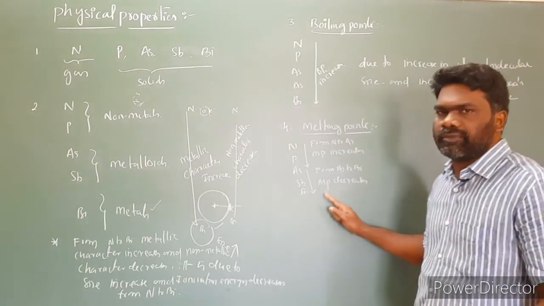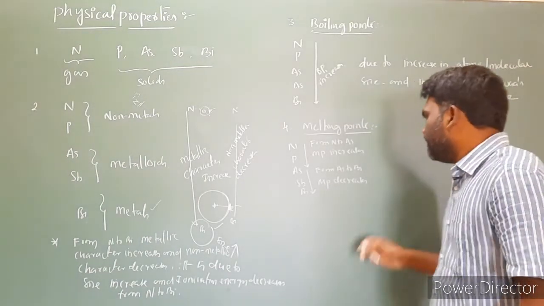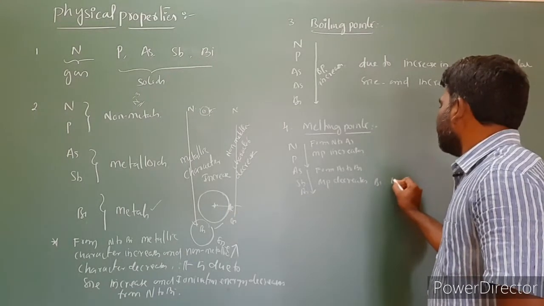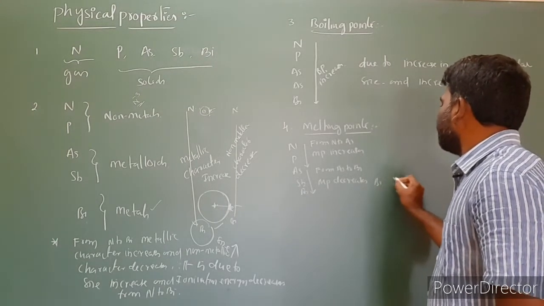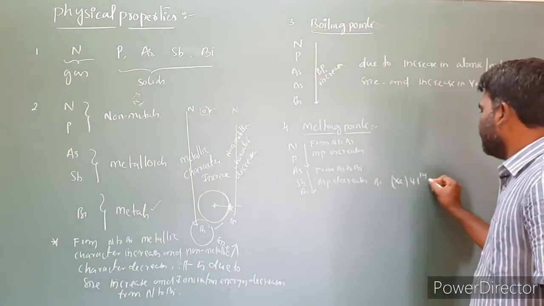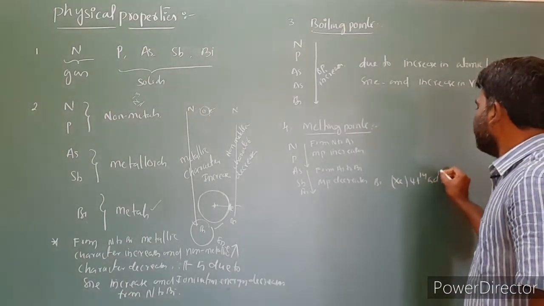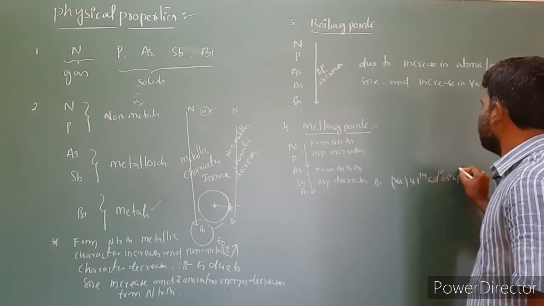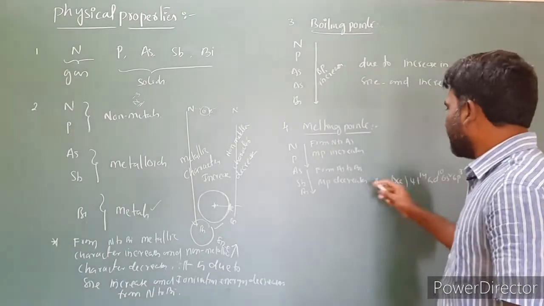To understand this point, first we have to write the electronic configuration of bismuth. I am writing the bismuth electron configuration directly: xenon 4f14 5d10 6s2 6p3. Even you can take antimony also.